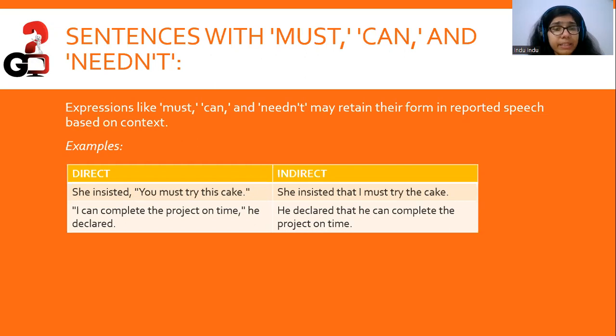Now, "I can complete the project on time," he declared. He declared that he can complete the project on time. Here we did not change it, right? Here we did not change the "can" to "could". So these are certain expressions, must, can, and needn't, that may retain their form in reported speech as well, based upon the context.